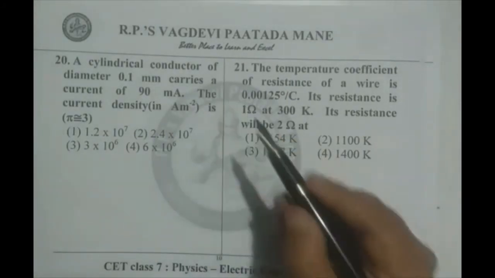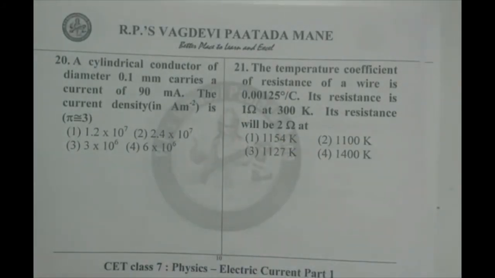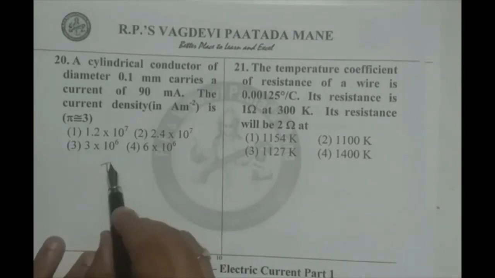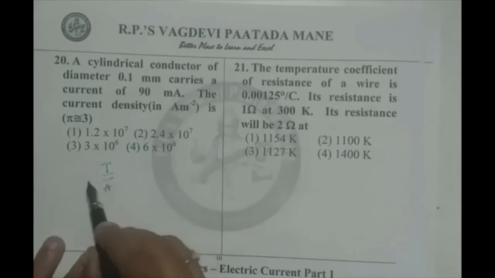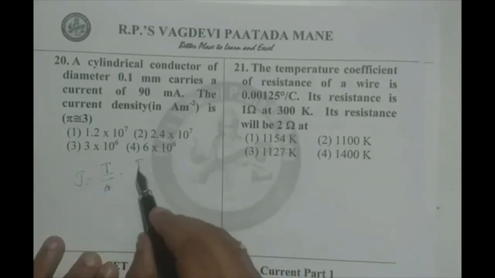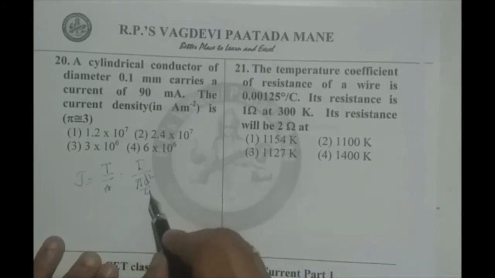20th question we take now. A cylindrical conductor of diameter 0.1 millimeter carries a current of 90 milliampere. The current density is asked. We know current density J is I by A. We substitute everything here. I by area, where area is pi d square by 4.